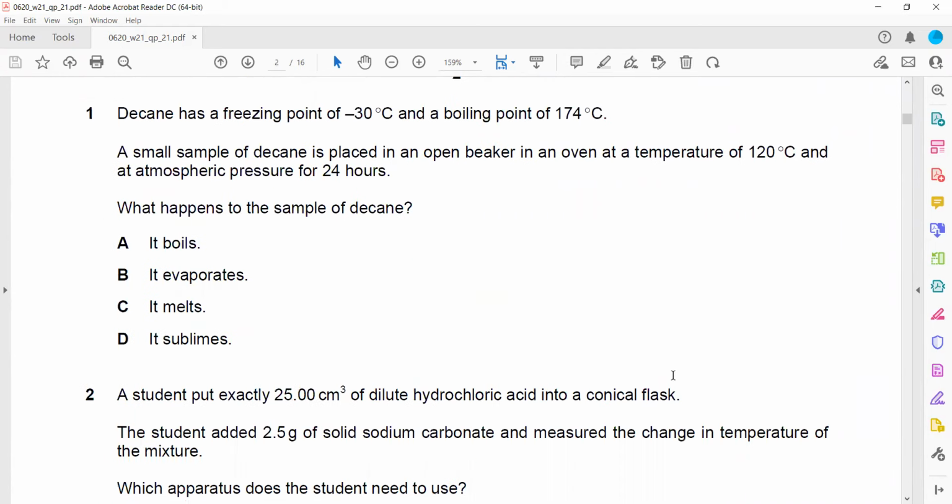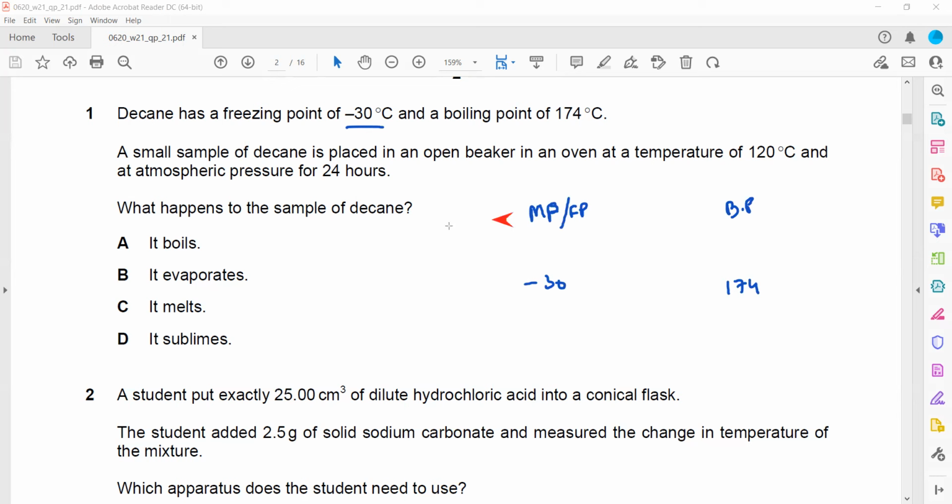So starting with the first question. In the first question, decane has a freezing point of minus 30. So the freezing point or melting point is minus 30, and the boiling point is 174. And what is the state of a substance?